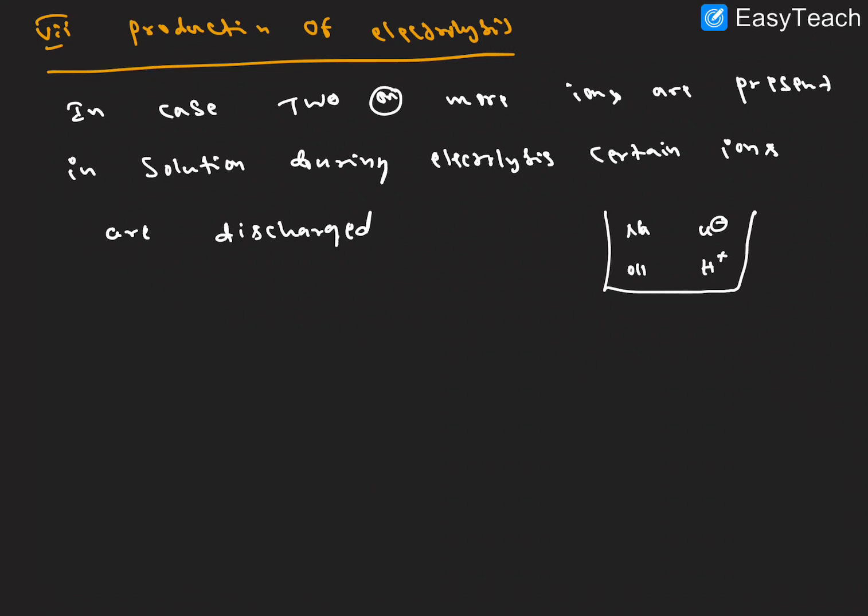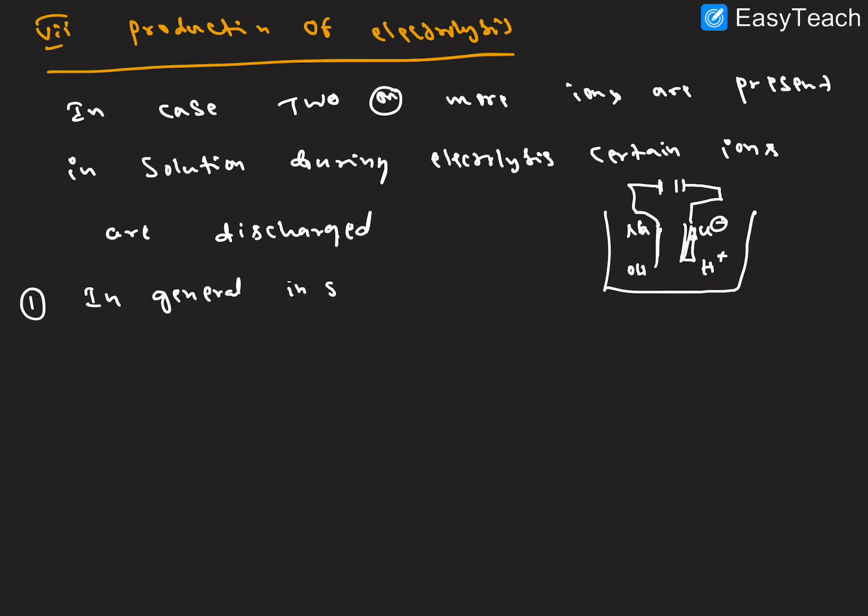For example, some ions are there here: sodium ions, chlorine ions, H plus ions and OH minus ions. Here the electrodes are connected with a battery. So which will be discharged first at the electrode? It's explained by the electrochemical series only. I hope it is clear.